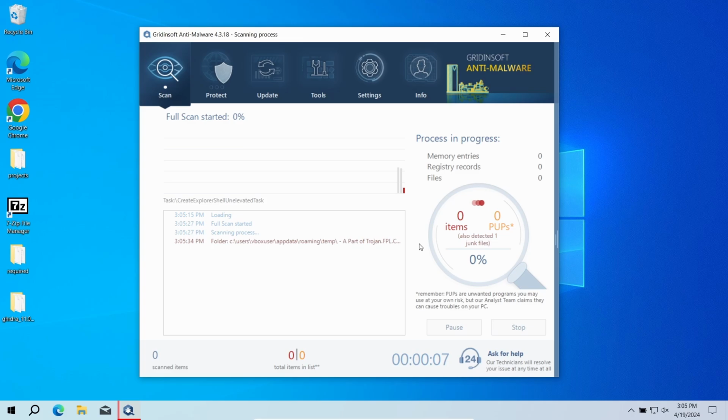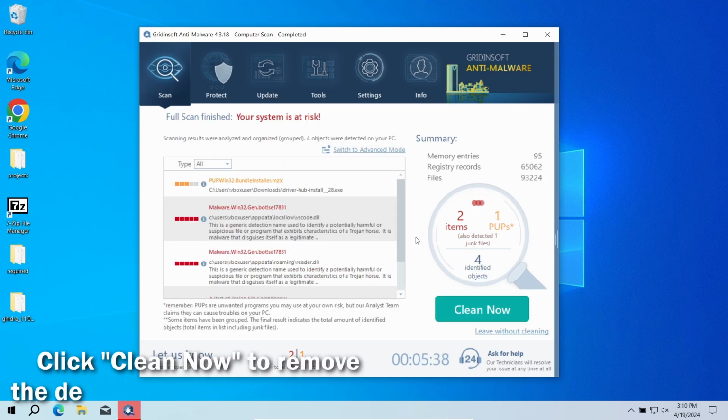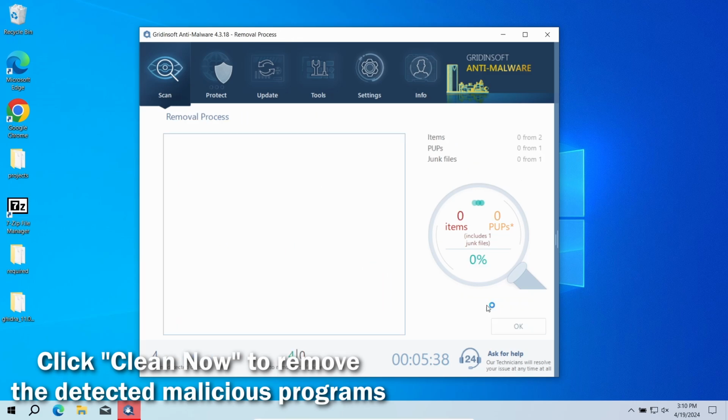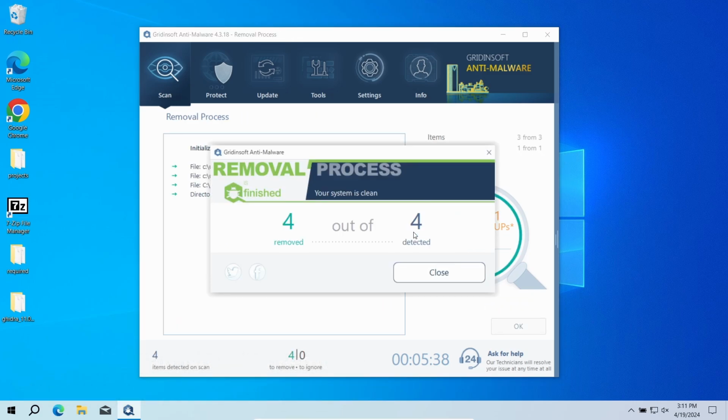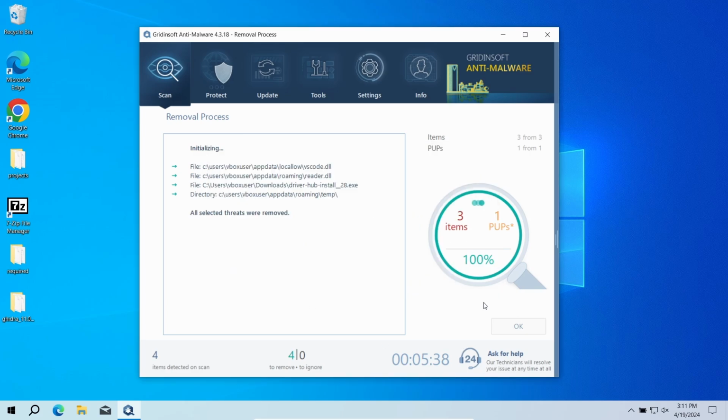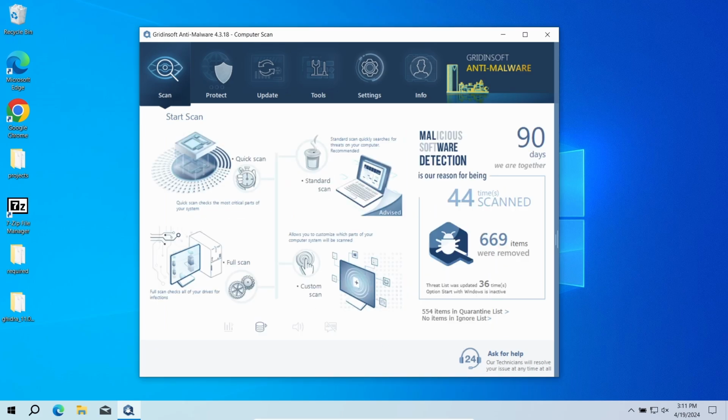Download it by the link in the video description and run a full scan. This will check the entire system down to the hidden folders and system configuration files. The process will take around 15 minutes. After the scan, click Clean Now to remove the detected malicious elements. This will delete all the pieces of the malicious program, both the adware part and spyware. Now the system is clean. Good luck and stay safe online.